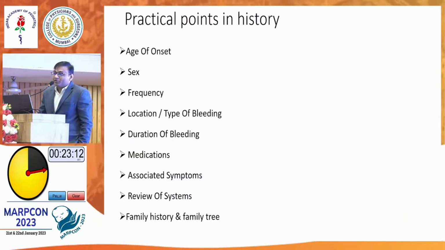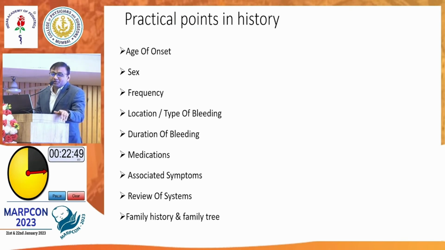To summarize what sir has said, there are certain points in the history which we have to highlight. Sir has almost covered all the points. What is the age of onset? Is it infancy or later on? If it is infancy, we suspect a congenital disorder, and if it is later on, we can have both. Sex: if it is a male child, we know X-linked disorders will come into the picture.